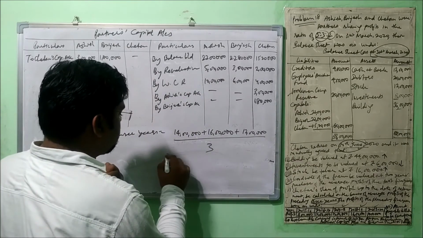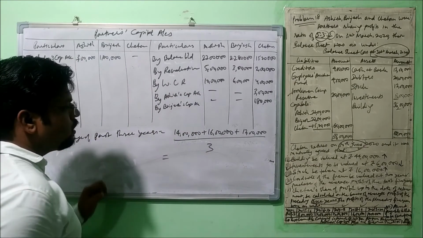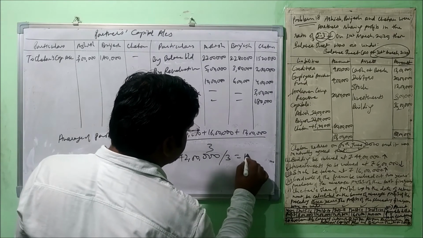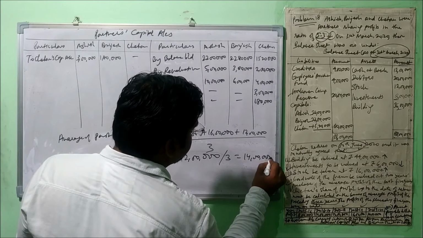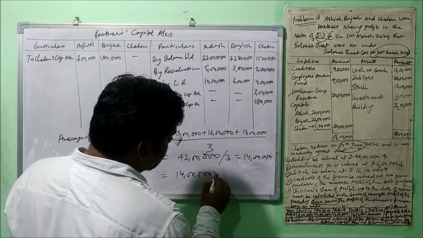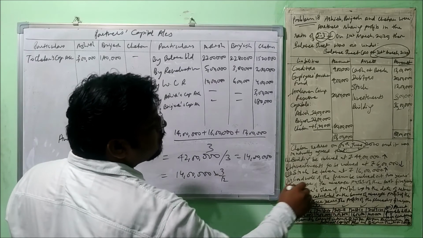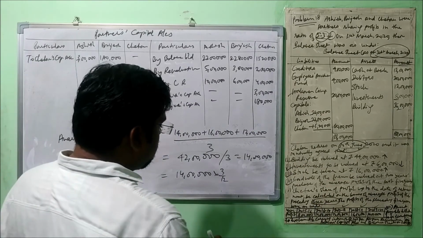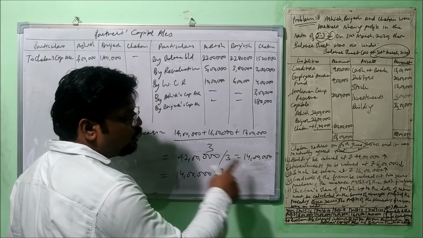Now I have to take the average. What is the total? It's 42 lakh divided by 3, which is 14 lakh. This is for the complete year, and we need to calculate it for 3 months, because he is retiring on 30th June, April, May, June, right? And now this 3 months profit will be for all 3 partners.